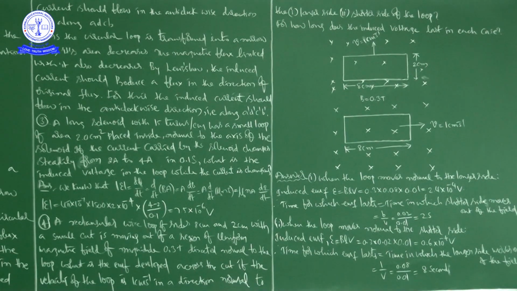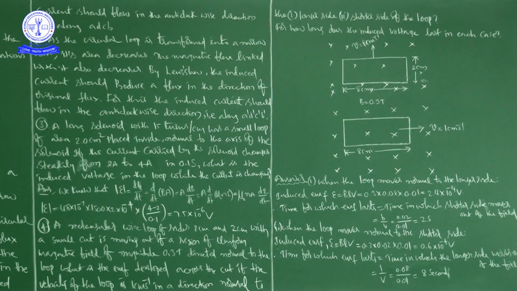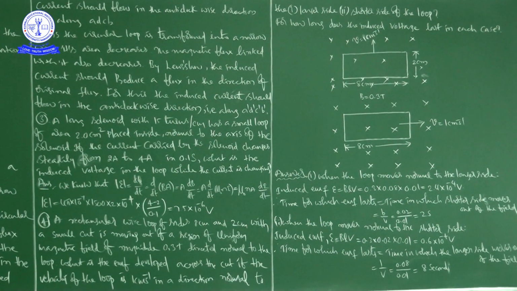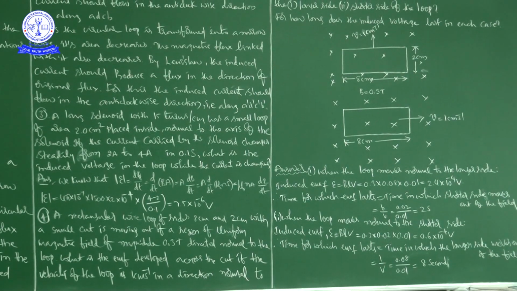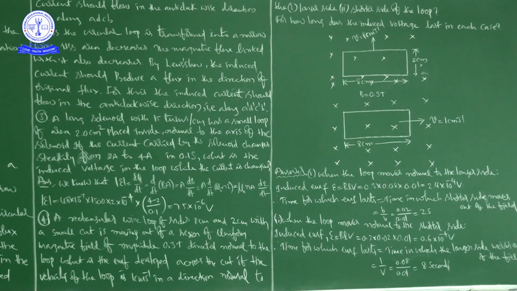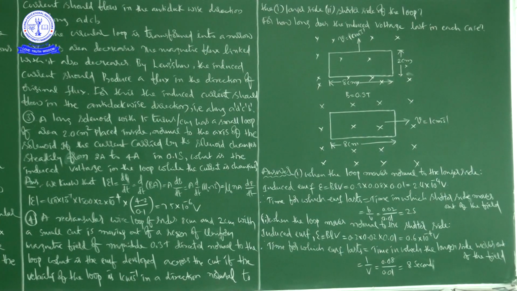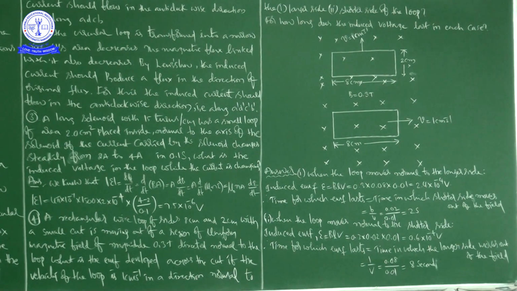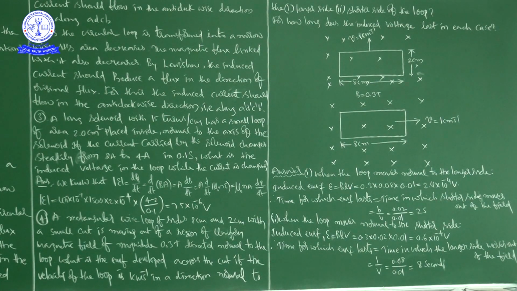That is the situation. If the current carried by the solenoid changes steadily from 2 amps to 4 amps in 0.1 second, what is the induced voltage in the loop while the current is changing? So finally, he is asking to calculate the induced voltage.